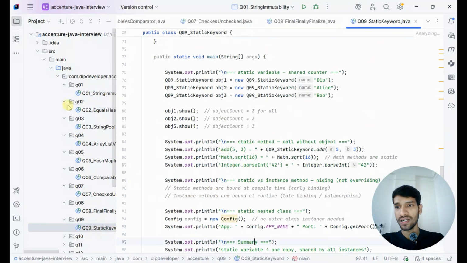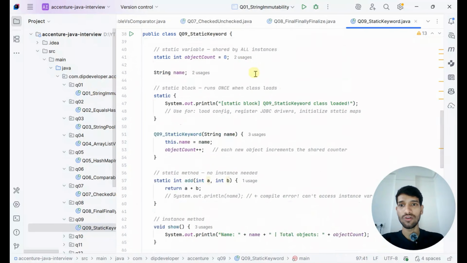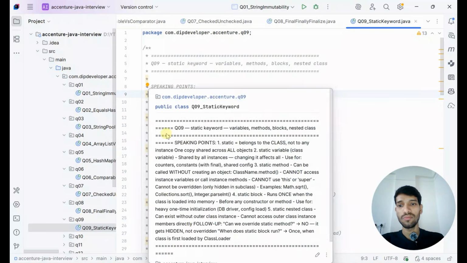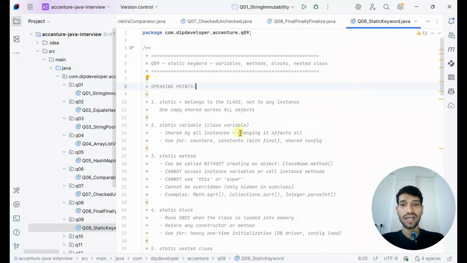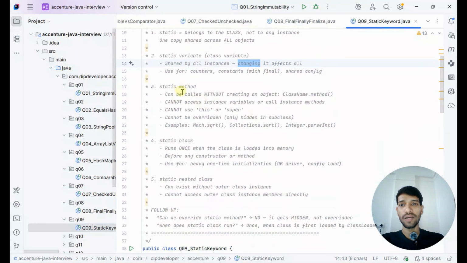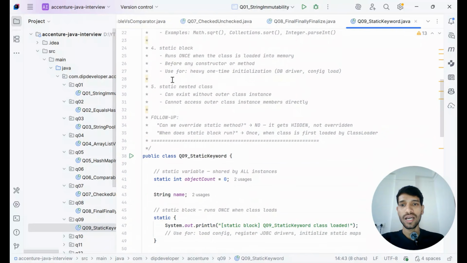Our next question is on the static keyword. We can mark a variable static, a method static, a block static, and a nested class static. Static actually belongs to the class, not to any instance. And here is the static variable. If we make a variable static, every instance will use the same updated value. We can make a method static, and we can have a static block.